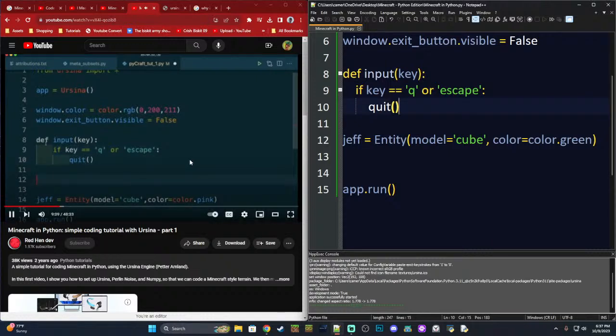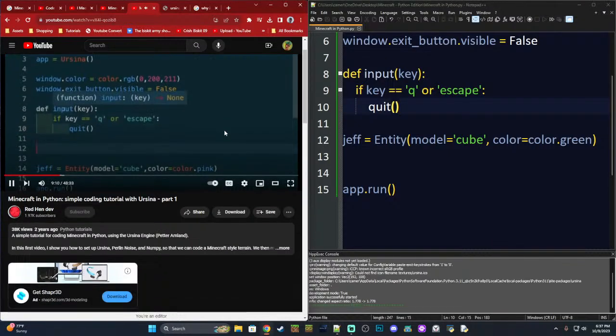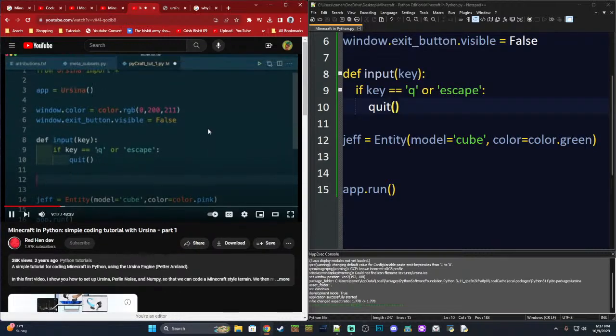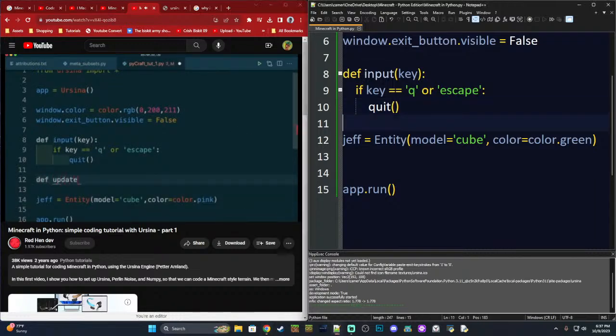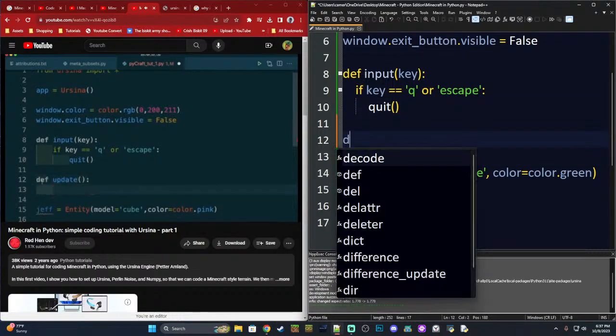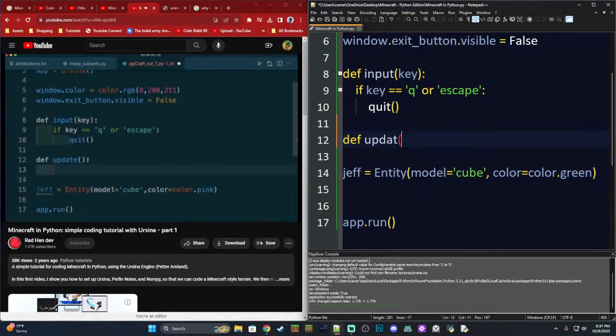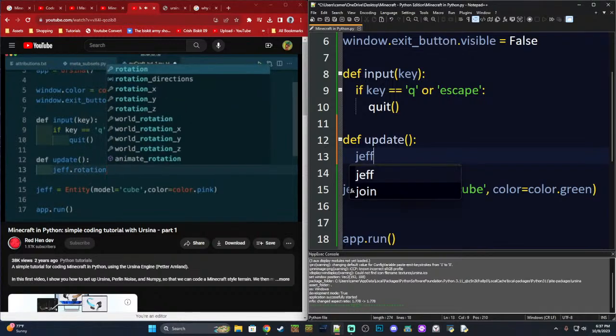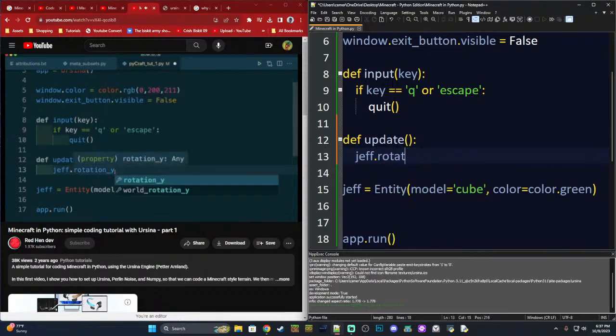Okay, how do we get our cube rotating? Well, notice that Ursina has an inbuilt input function for dealing with input, which is really easy. It's also pretty cool that there's an inbuilt update function, like Unity. All right, def update. I'll ask Jeff to rotate. So I can say Jeff dot rotation underscore y, which is the Ursina convention for getting the X rotation, Y rotation, Z axis rotation. Okay. And I can just say plus equals, let's just say 0.1. All right.